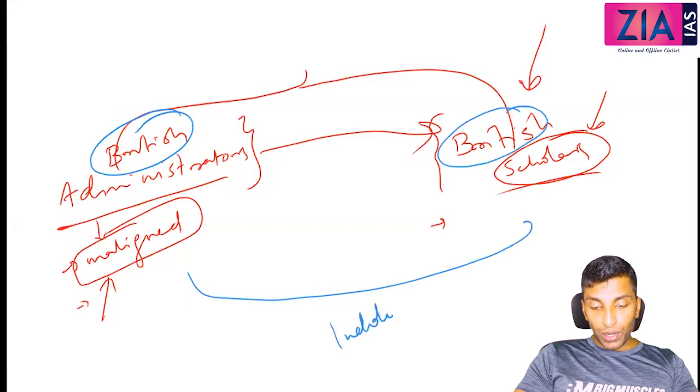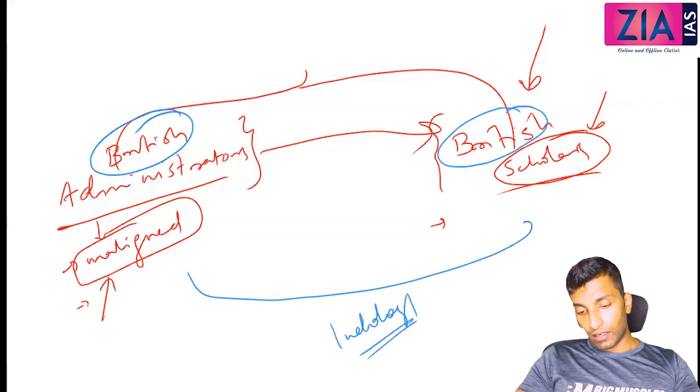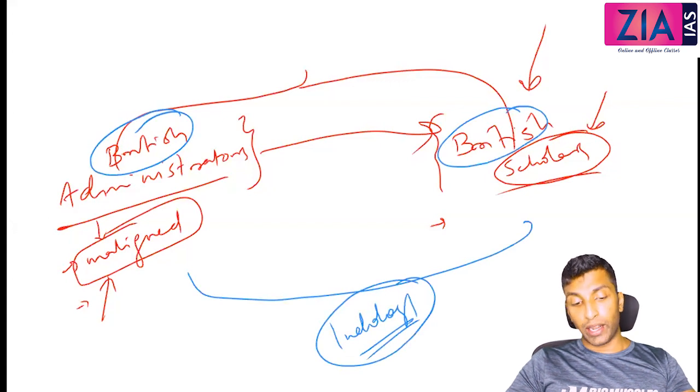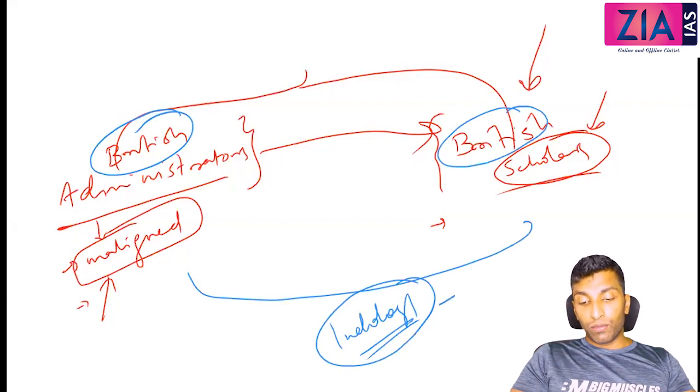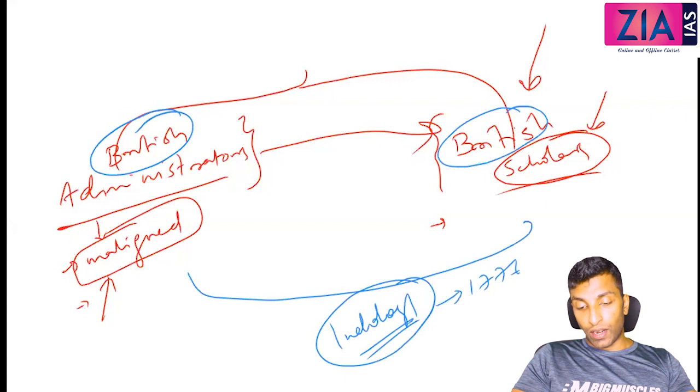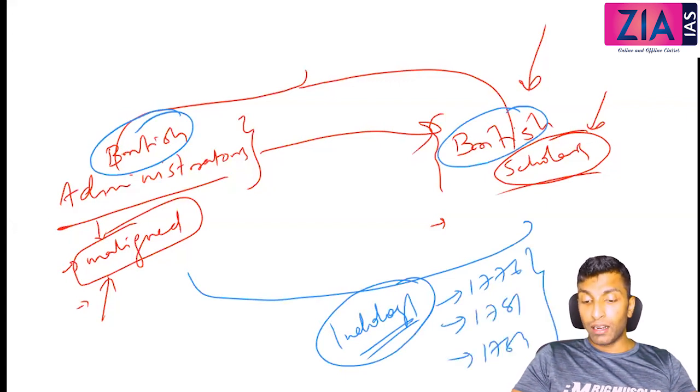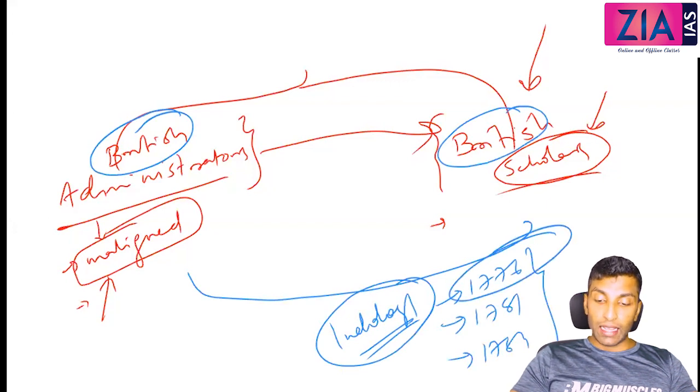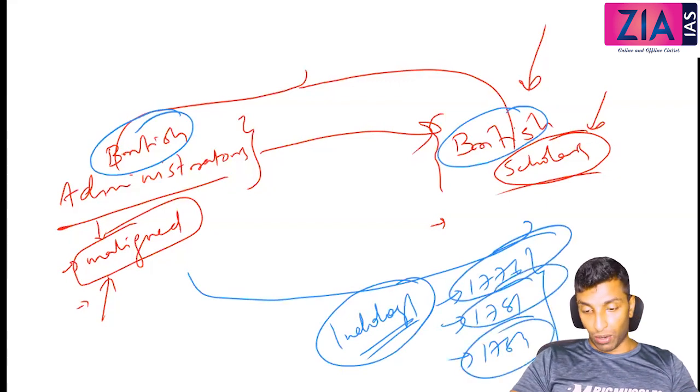So mainly what you need to remember, I just deviated from the discussion of Warren Hastings, but it was required. Indology mainly: one in 1776, one in 1781, another in 1784. These 3 years you need to remember. Here the Code of Gentoo laws, here Calcutta Madrasa, here Asiatic Society of Bengal.